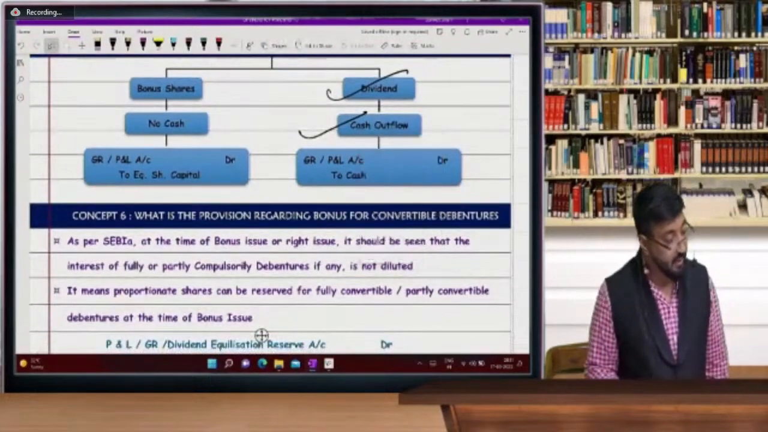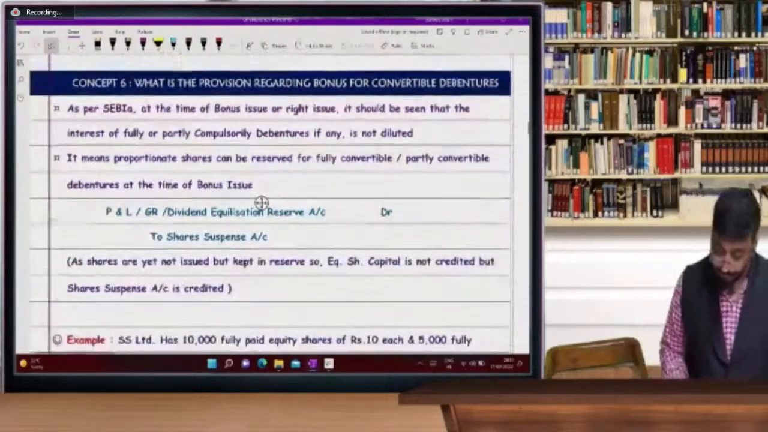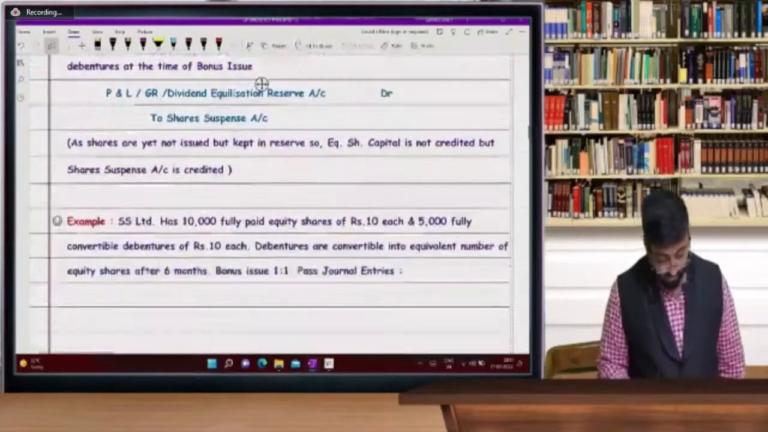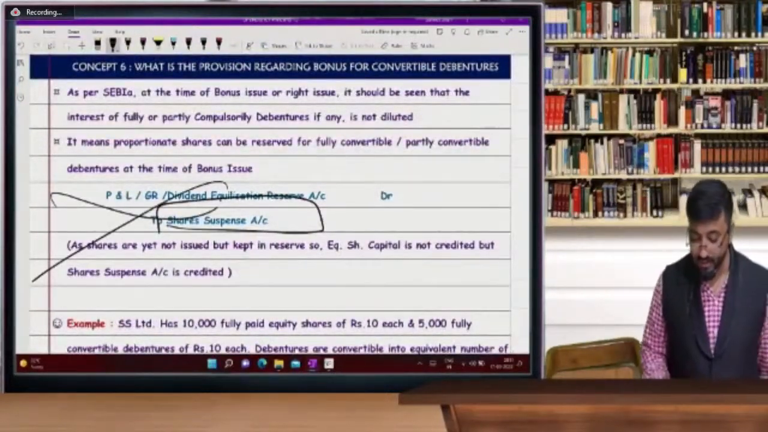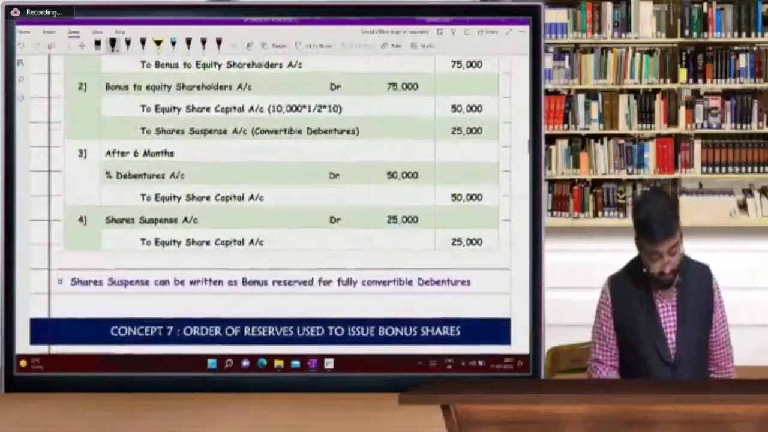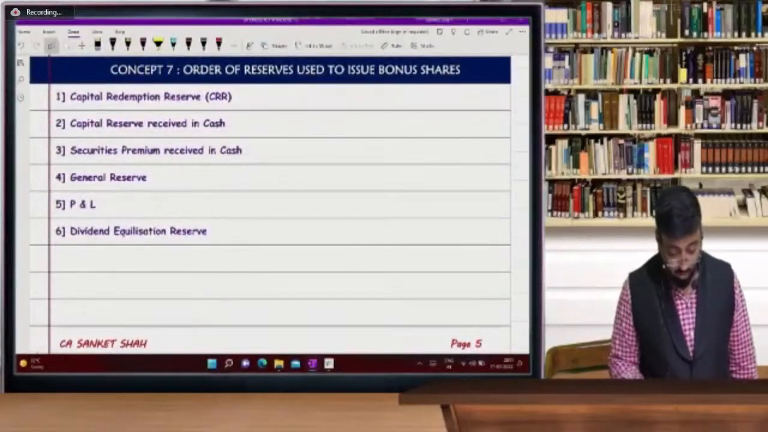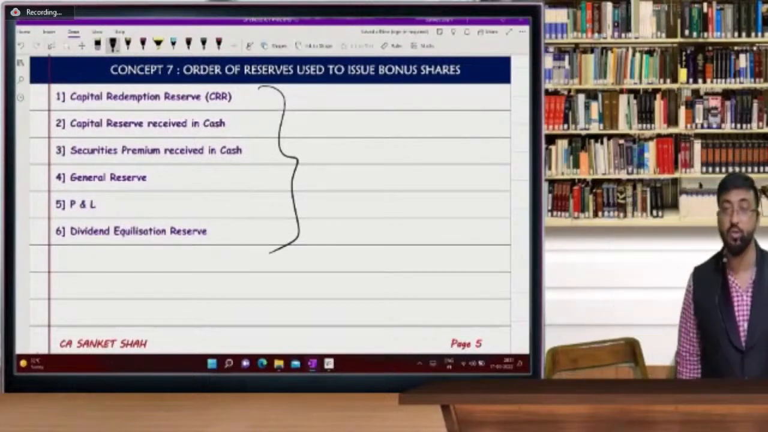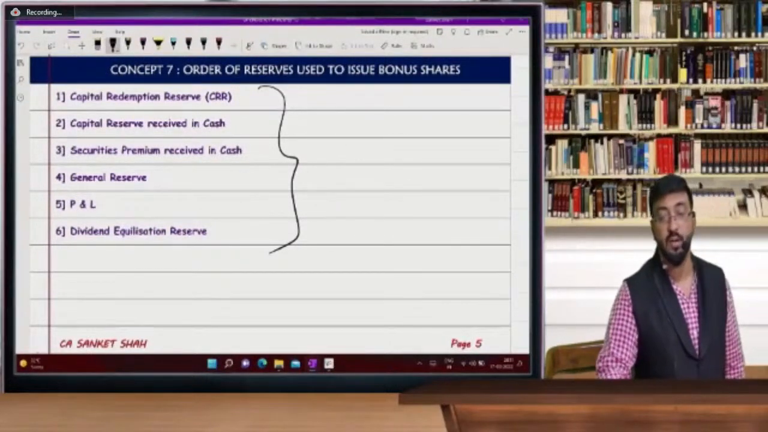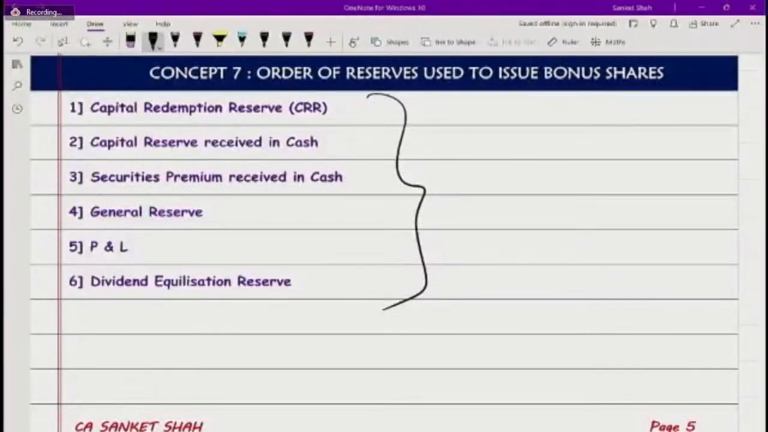ध्यान दीजिए बराबर. Share suspense account की entries जा चुकी है बेटा. We don't have it in syllabus now. Share suspense. Okay, order of reserves, sir. Order of reserves. You can write this order of reserves to issue bonus shares. This is very important. So please write it. Order of reserves. Order of reserves. Fast, beta.